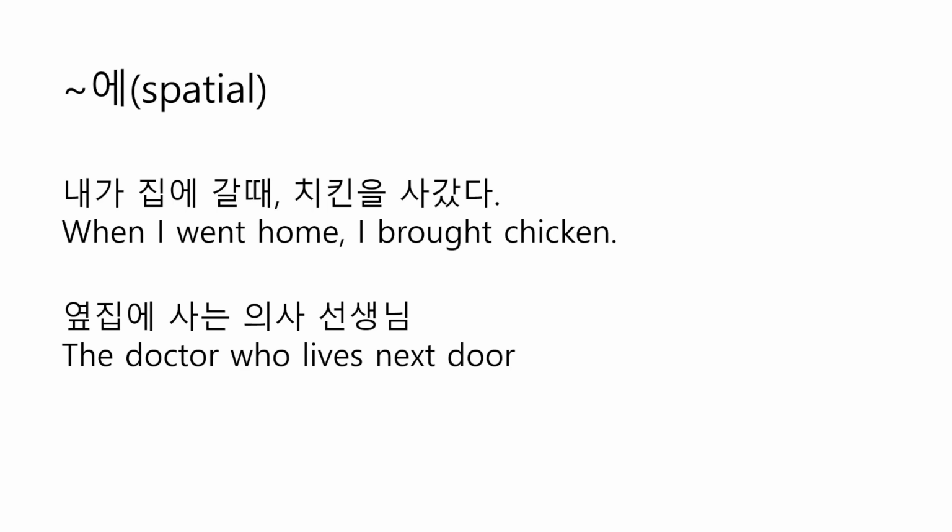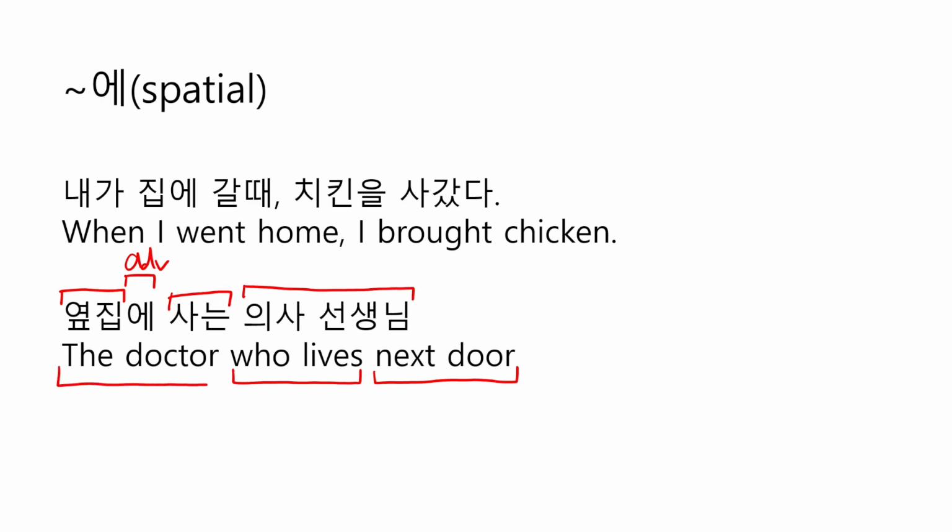And the next one is 옆집에 사는 의사 선생님, which means the doctor who lives next door. So 옆집 means next door, and 에 is adverbial case particle, which shows that next door is the place where the verb lives takes place, and 사는 means who lives, and 의사 선생님 means the doctor.